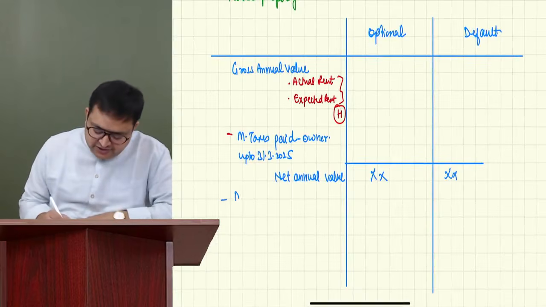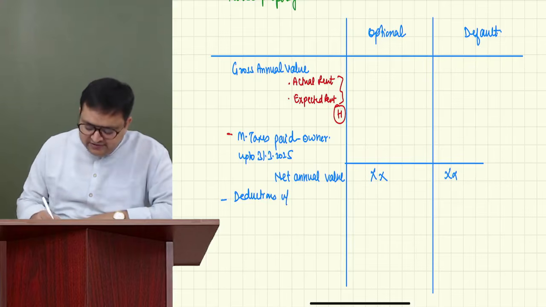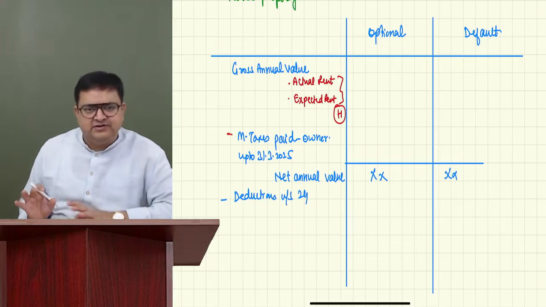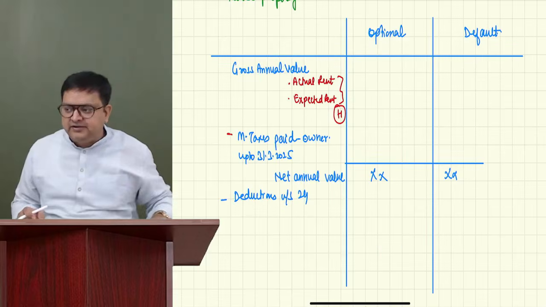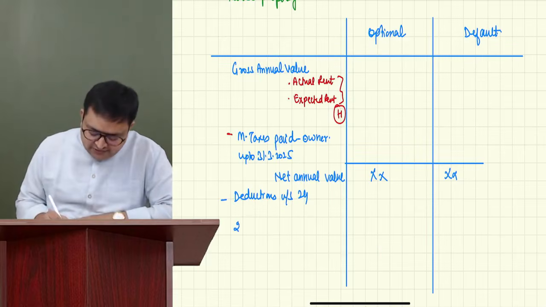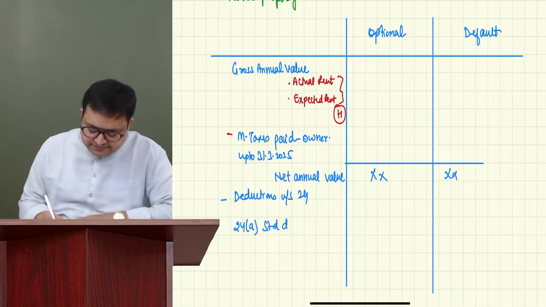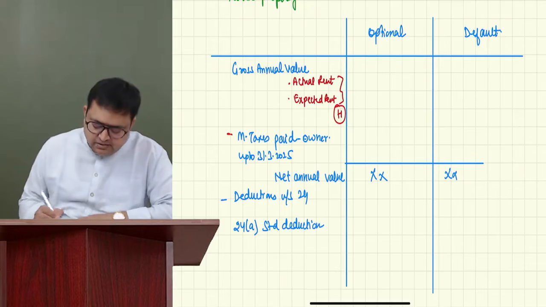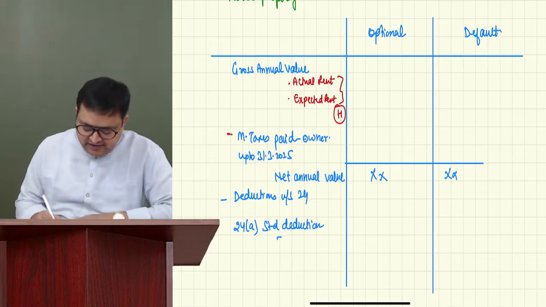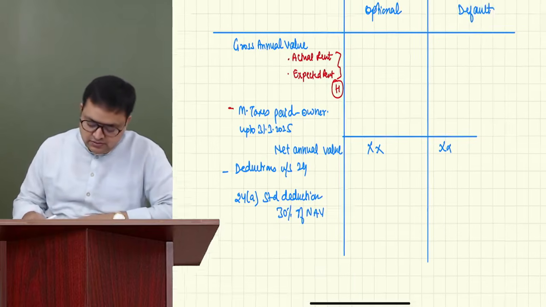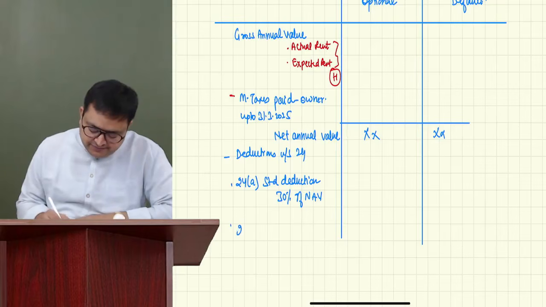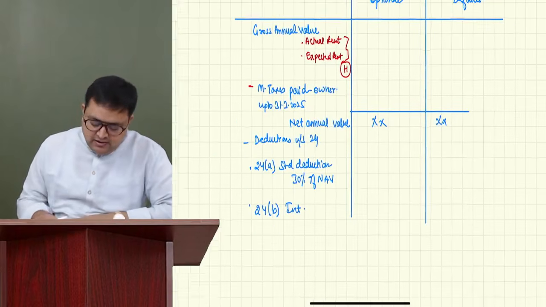After NAV, you give deductions. Deduction under house property. And if you remember the section, you can write section 24. Otherwise, no need to mention. As of now, you can mention it. Deduction under 24. So we have two deductions, 24A and 24B. 24A is standard deduction, which is 30% of NAV. And 24B is interest.